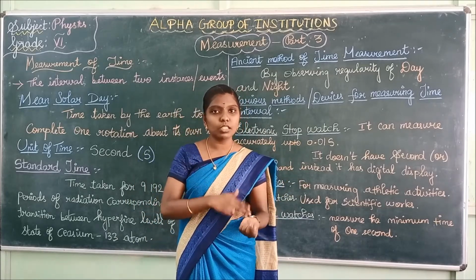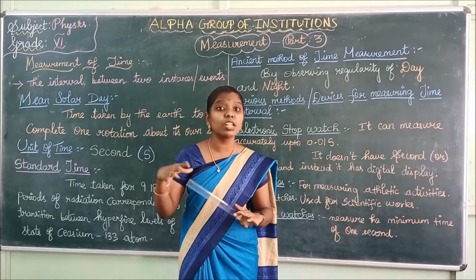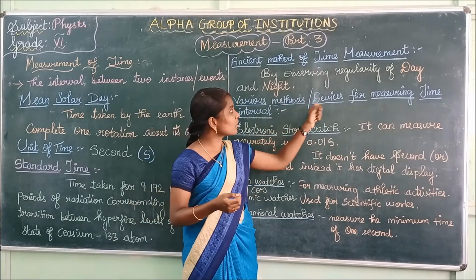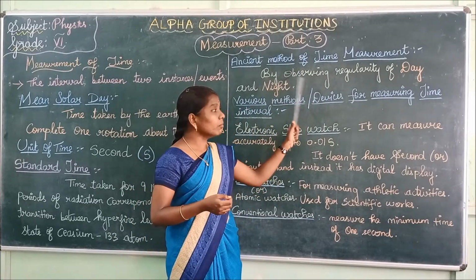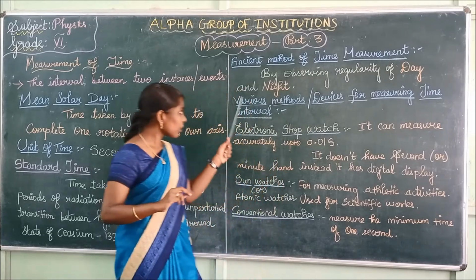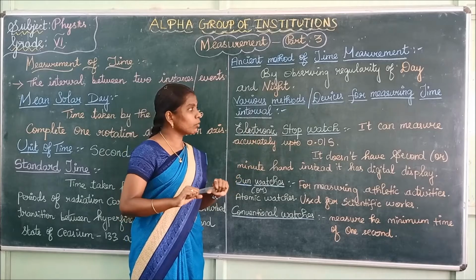We are using wristwatches or clocks. We are using digital watches too, right? Yes, that was the ancient method of measuring time. They measured time by observing the regularity of day and night. Now, various methods or devices for measuring time interval.